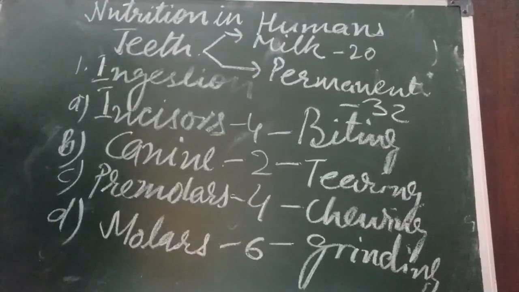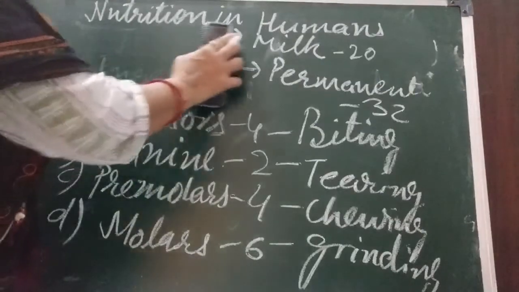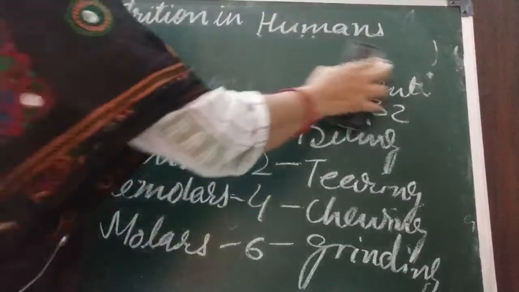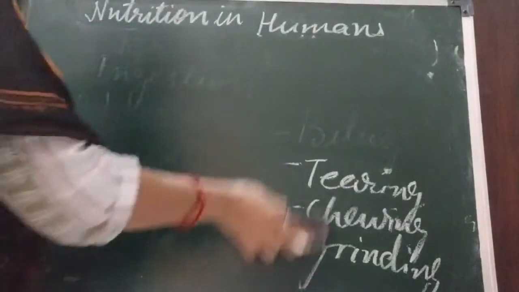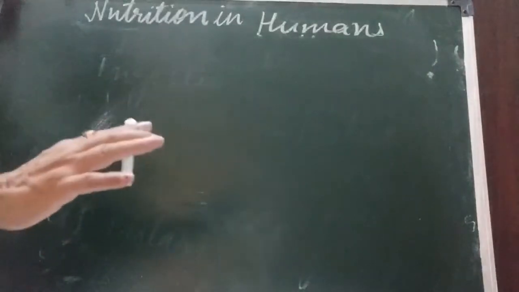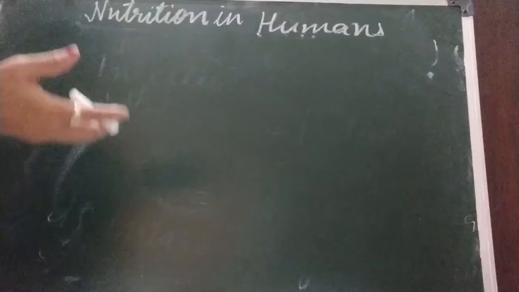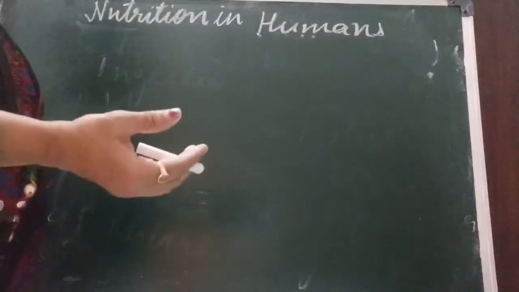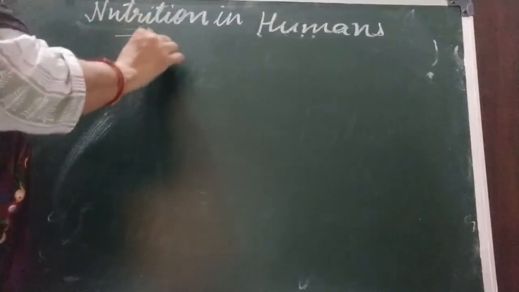Okay, so I have told you about teeth. Now come to the tongue. It is also there in the mouth. I am telling you about the mouth. Digestion in mouth. So ingestion, I told you what? Biting of food, tearing of food, and grinding, chewing takes place. Tongue plays a very important role.